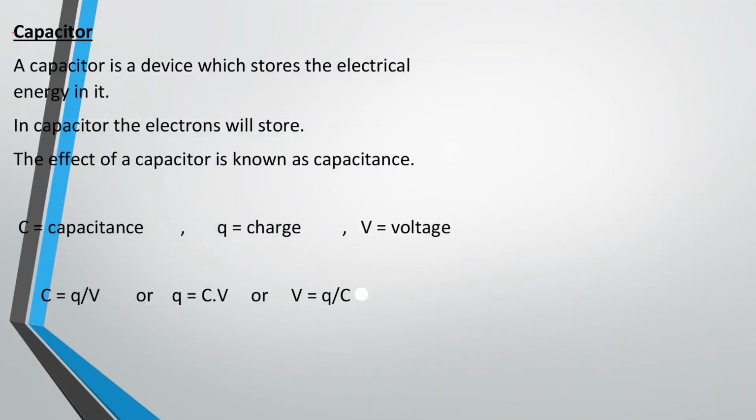Our next topic is capacitor. A capacitor is a device which stores electrical energy in it. In a capacitor, the electrons are stored. The effect of a capacitor is known as capacitance. Capacitance is measured in a circuit by the formula C equals Q upon V. C stands for capacitance, Q stands for charge, and V stands for voltage.